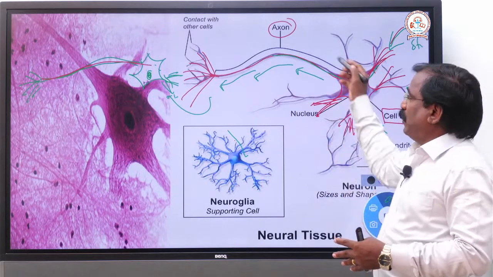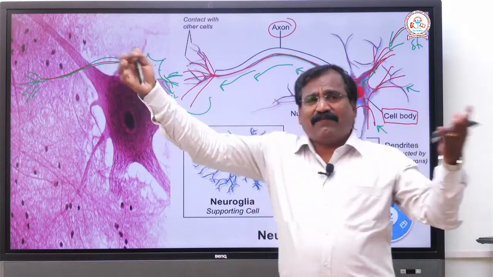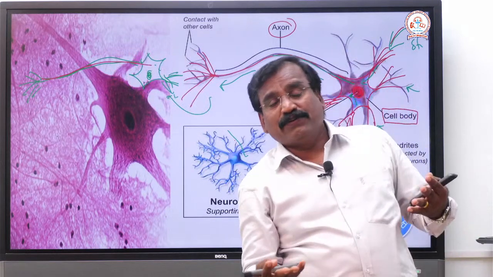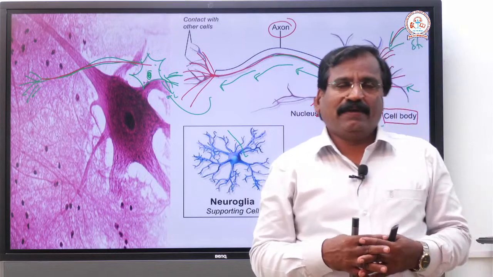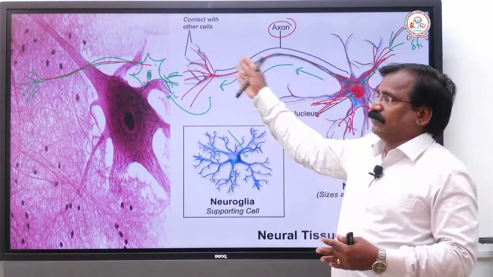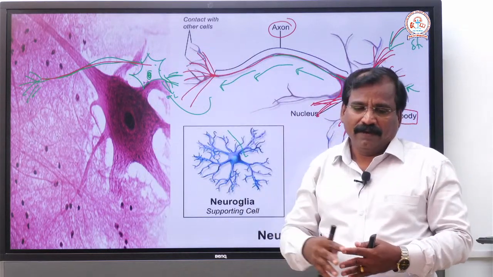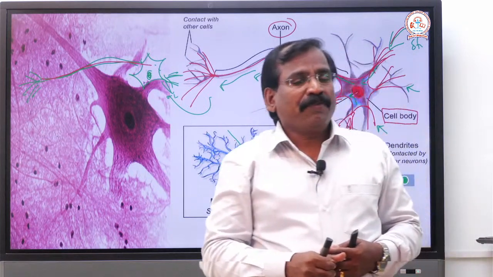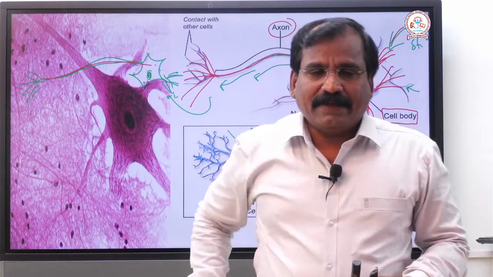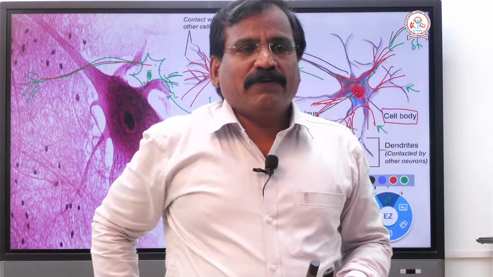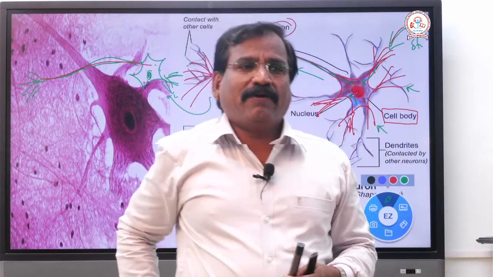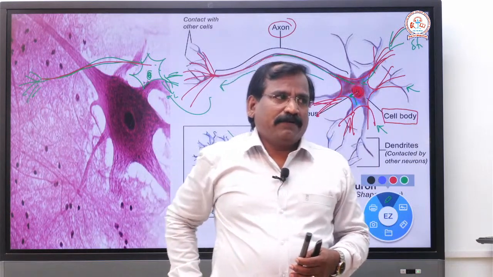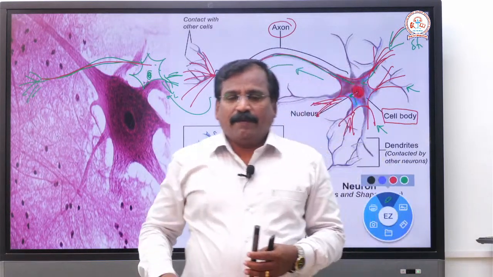The impulses may induce or inhibit something, and that action is performed by the impulses. The impulses are mainly transmitted through the nervous system. Okay, so that's all.